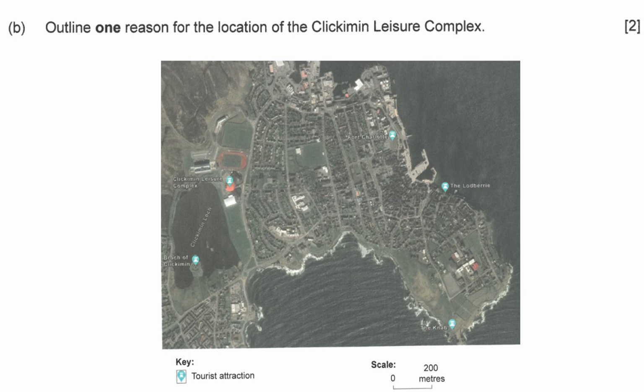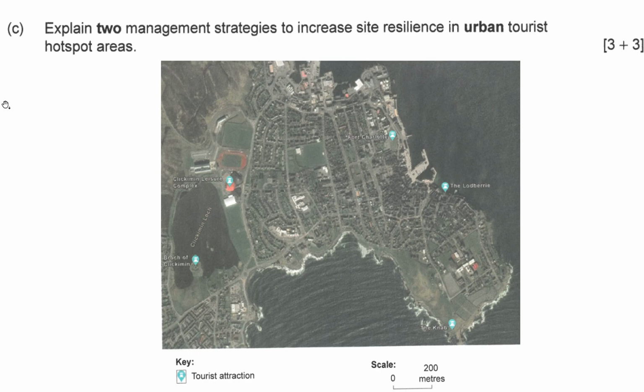Next one. Outline one reason for the location of the Chapman Leisure Complex. Where is it? Got it. Here, right? Yeah. Sorry, my scanning is not so good. Wow, 6 marks.